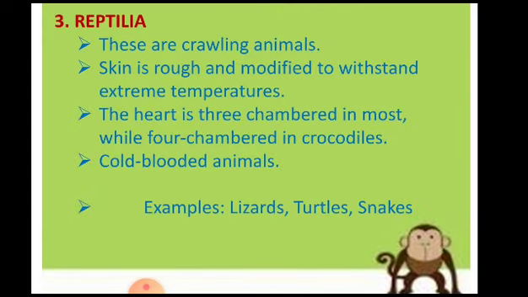We come to the third class, that is the reptilia. Now these are crawling animals and the skin is rough and modified to withstand extreme temperatures. The heart is 3-chambered in most, while 4-chambered in crocodiles. So see, here also there are exceptions.